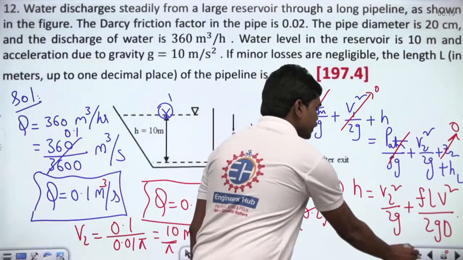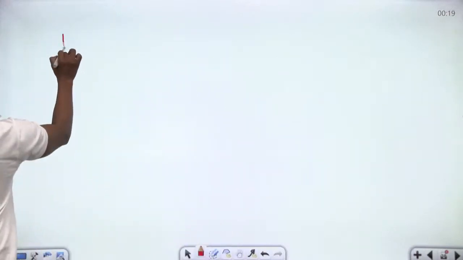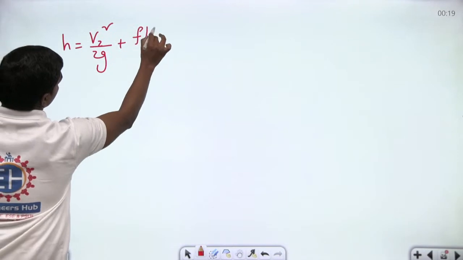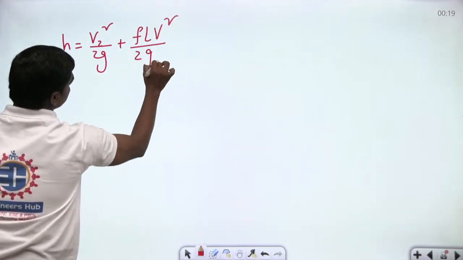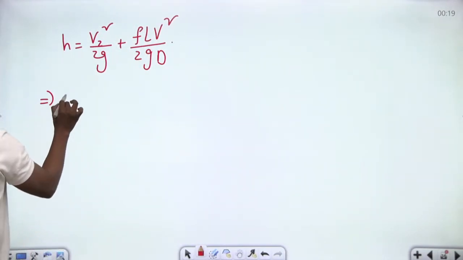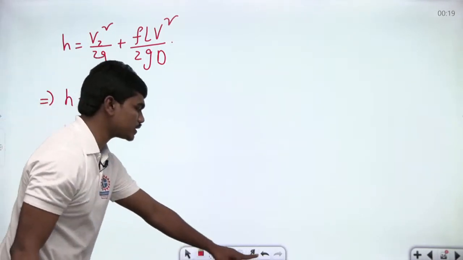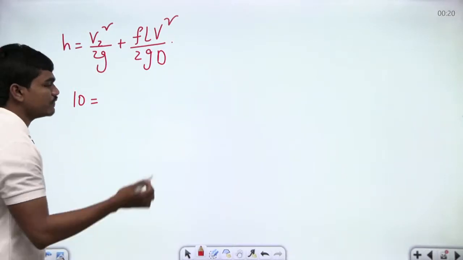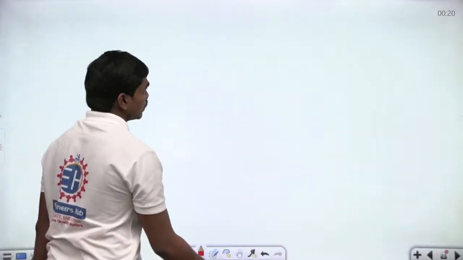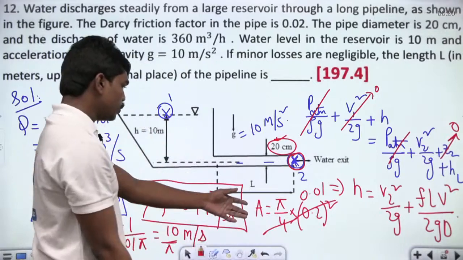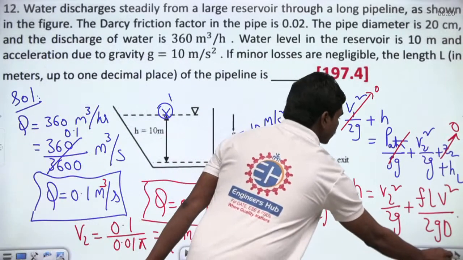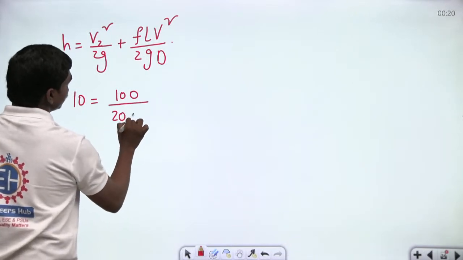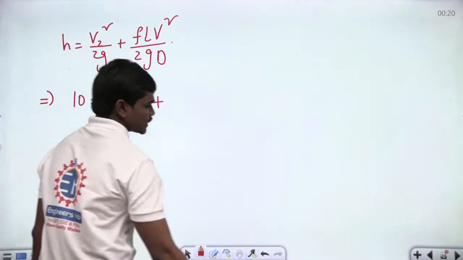So let us substitute the things. H is equal to V2 square by 2g plus f L V square by 2 g D. So H is 10 meters. This is equal to V2 square by 2g. V2 we just calculated, V2 is 10 by pi meters per second. So let us square this. If you square this, 100 by 20 pi square plus f, the friction factor, which is given.